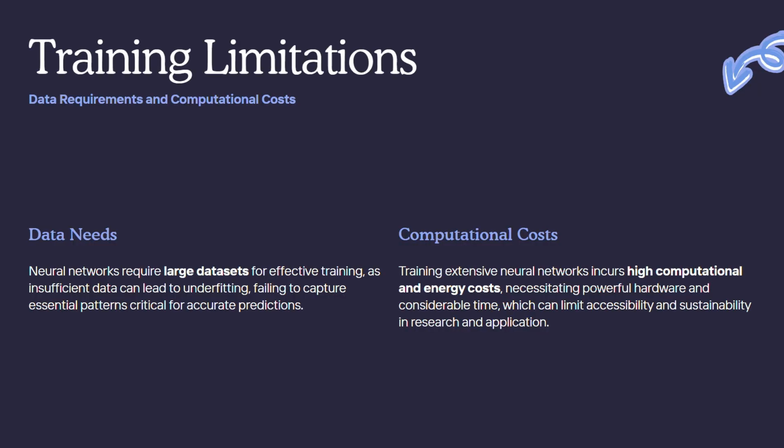As powerful as neural networks are, they have major challenges. They need massive amounts of training data and computing power. Training large models can take days, weeks, or even months and use significant energy. They can also learn hidden biases from their data, for example, favoring one pattern over another because of unbalanced examples. And perhaps the biggest limitation, it's often hard to understand exactly why a neural network made a specific decision. This lack of transparency is known as the black box problem.